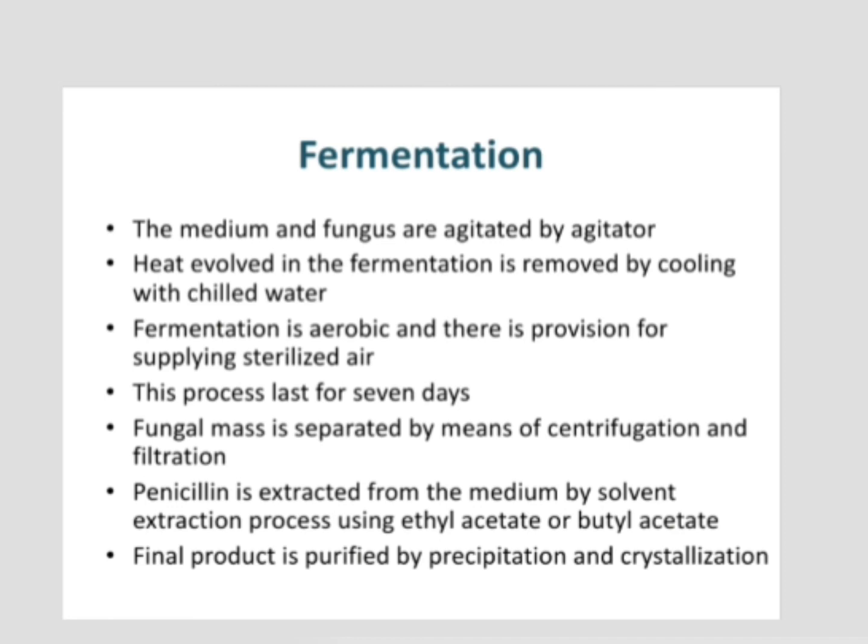This penicillin is then extracted by means of solvent extraction process using ethyl acetate or butyl acetate. Then the final product is purified either by means of precipitation or by crystallization. So these are all about the fermentation process.